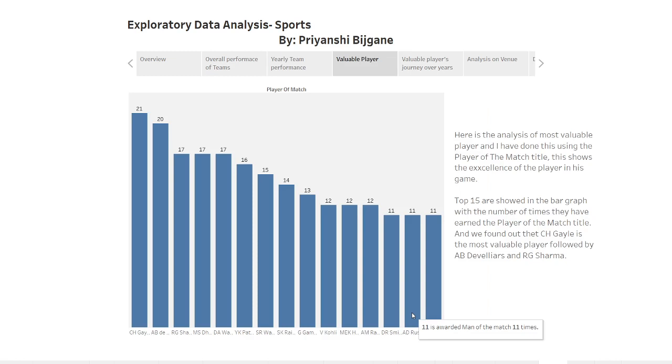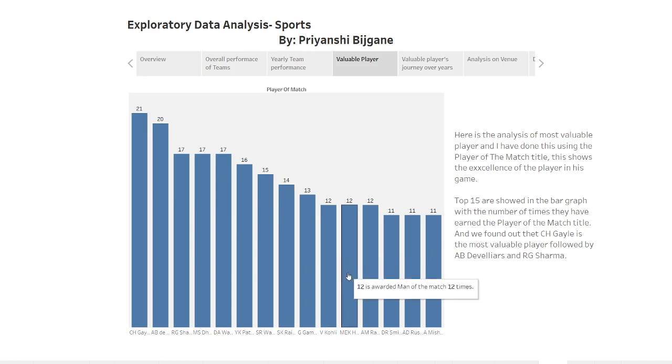Next comes the analysis to find out the most successful or valuable player in IPL from 2008 to 2019. To decide this, I have chosen the count of player of the match titles as the criteria because it shows the excellence of a player in his game. In the bar graph, we can see that the most valuable player is Chris Gayle, who was awarded player of the match 21 times, followed by A.B. de Villiers and R.G. Sharma.